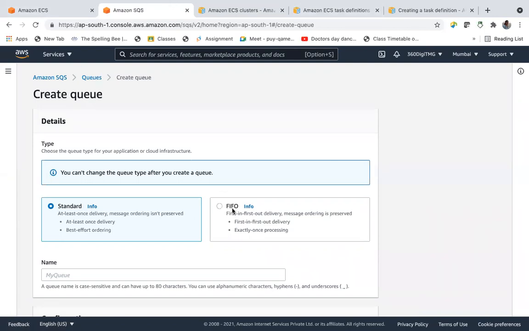See, here we have FIFO, and that means the first message which comes inside will go out first. That is FIFO.